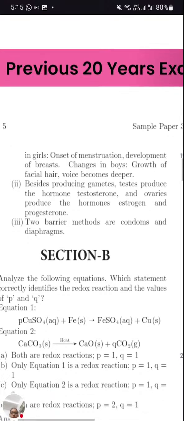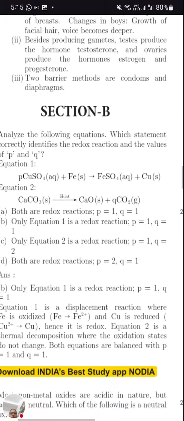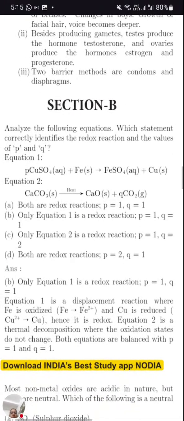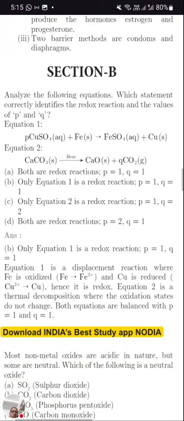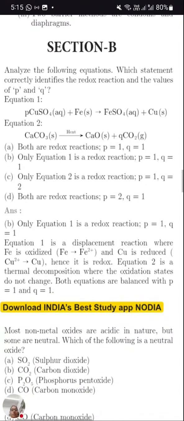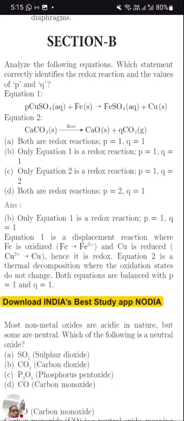So this is the completed bio part. Let's start with section B. If you recall, in yesterday's paper also we had the same pattern, where the first question we start with is balancing. Here, analyze the following equation and identify which statement correctly identifies the redox reaction. So what is a redox reaction? Where oxidation and reduction are taking place simultaneously.